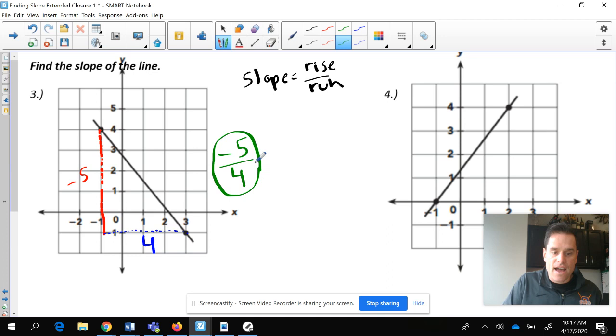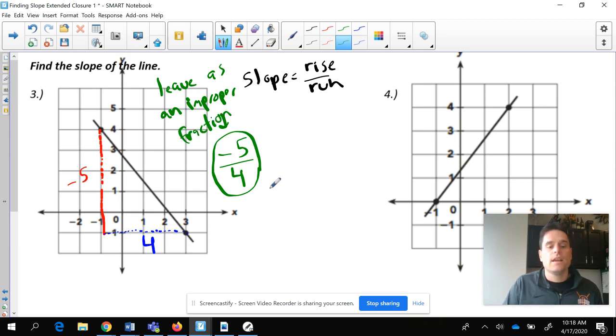You're never, ever, ever going to put this into a mixed number. Leave it as an improper fraction. And again, if you ever need to write this down, and you need to pause this video, just leave this as an improper fraction because this tells you the rise, this tells you the run. Very important. Guys, I'm going to show you something super cool.